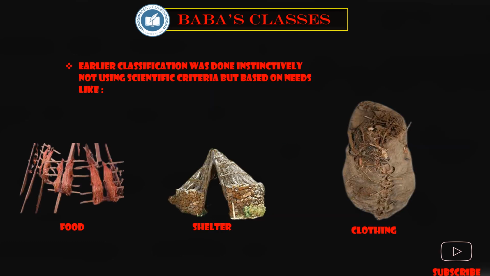Since the ancestors' time, many attempts were made to classify living organisms. We know earlier classifications were done instinctively, not using scientific criteria, but simply based on the needs of ancestors, like food, shelter, and clothing.